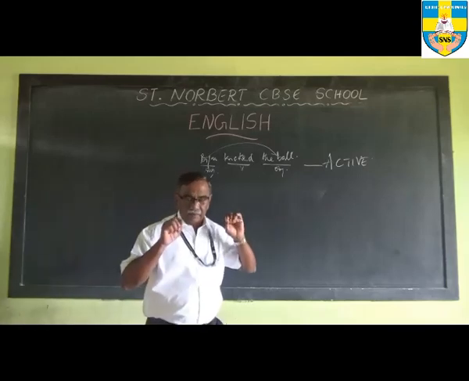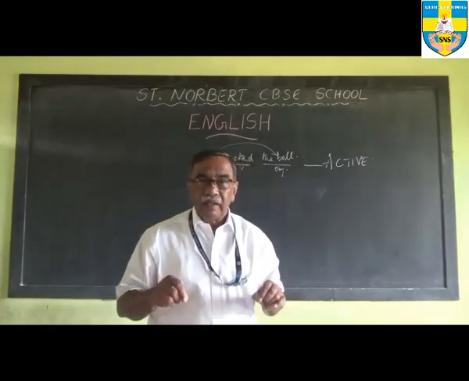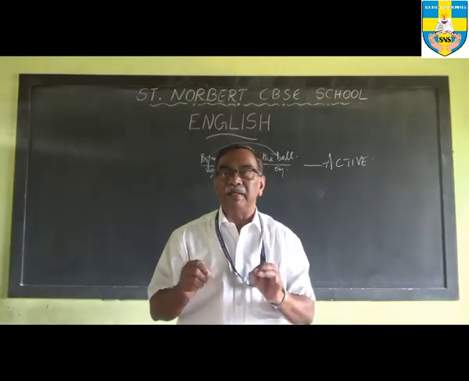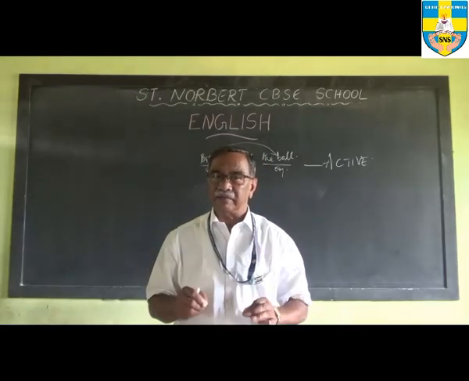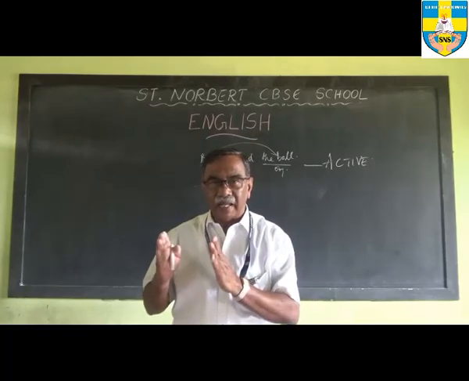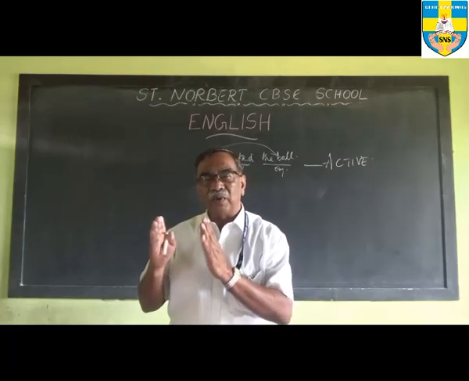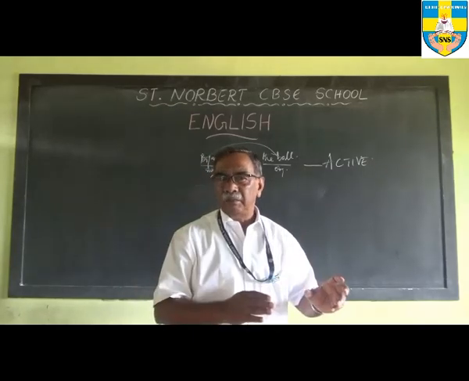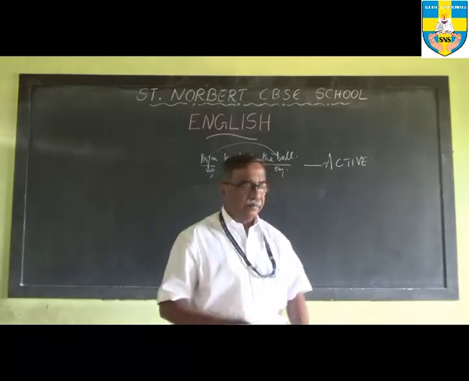By the way, I must remind you that only transitive verbs can be turned into active and passive. Only transitive verbs will be active voices, and only those transitive verbs can be turned from active to passive. So please remember that.